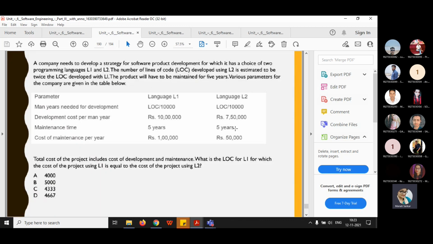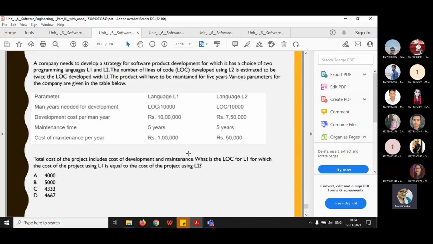This is the parameter chart. The first parameter is man years needed for development. Here the relation for language L1 is LOC by 1000, so you need to form the LOC and divide it by 1000. And for language 2, sorry, for both it is 10,000. Next is development cost per man year. Maintenance time is given, and cost of maintenance per year is given.